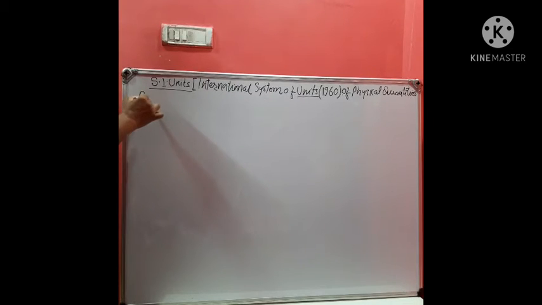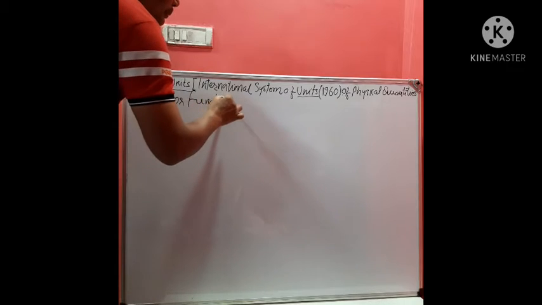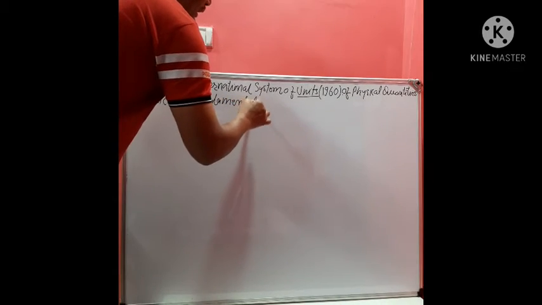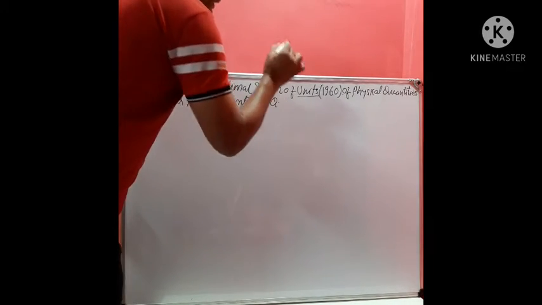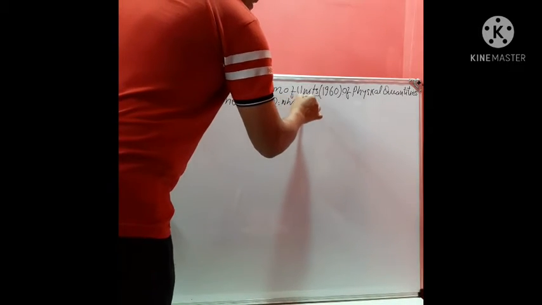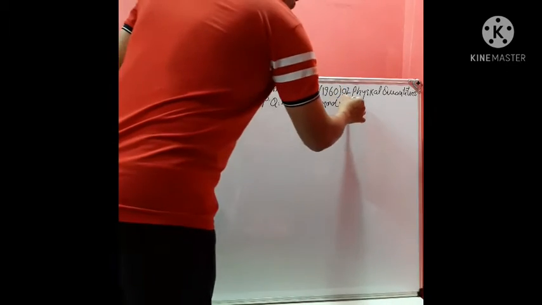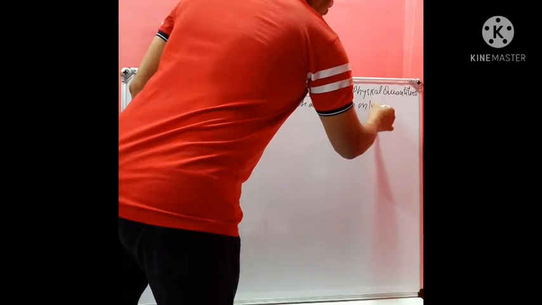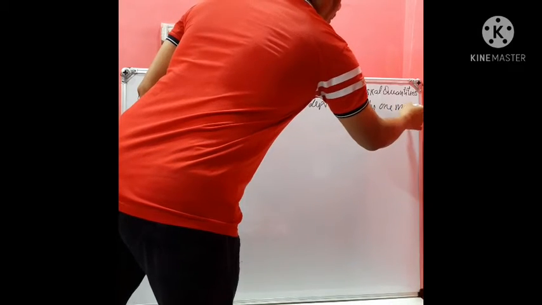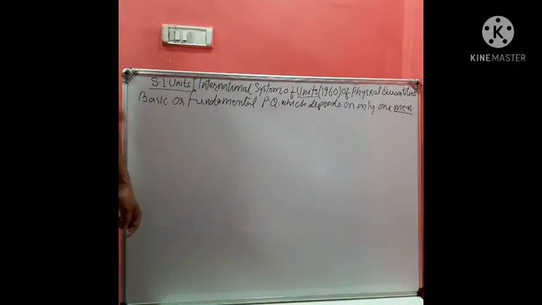Students, some of the quantities are called basic or fundamental physical quantities. Fundamental quantities mean those which depend on only one measurement. Like length, we require only one dimension, only one measurement.